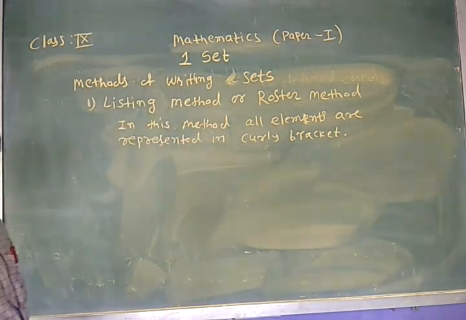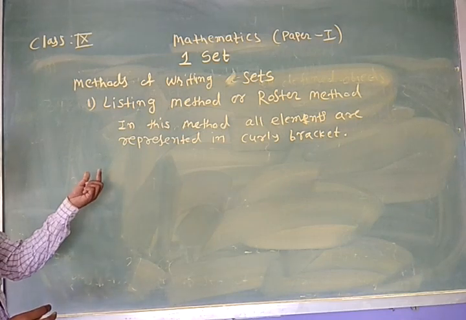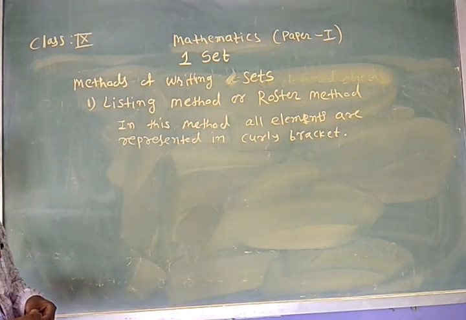Then the elements are separated by commas.